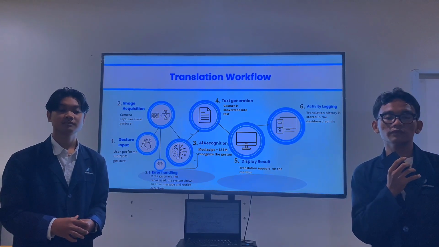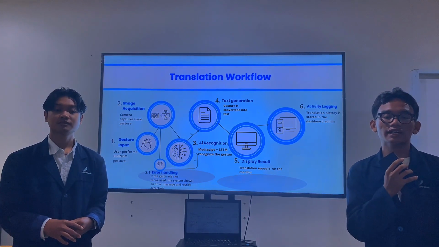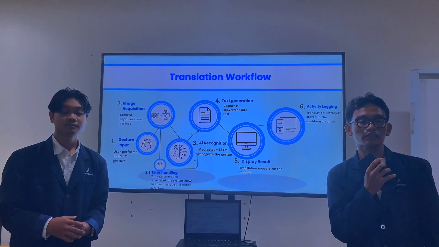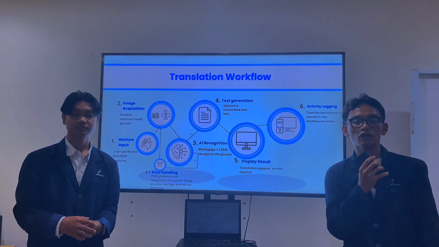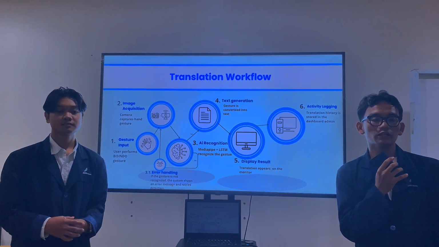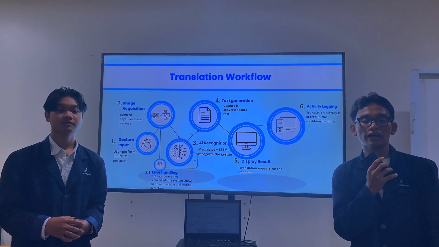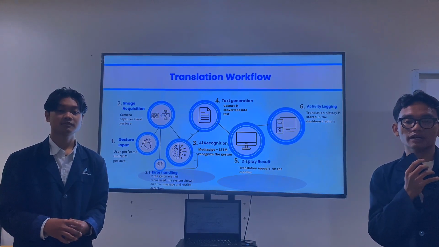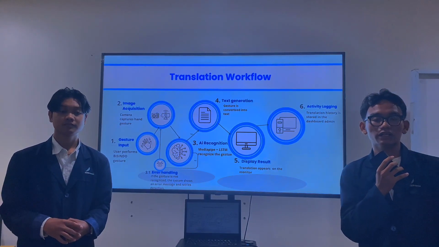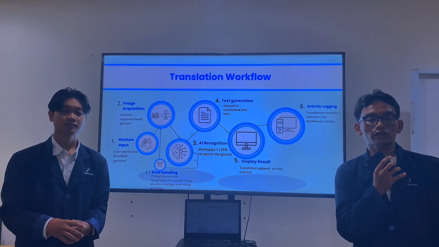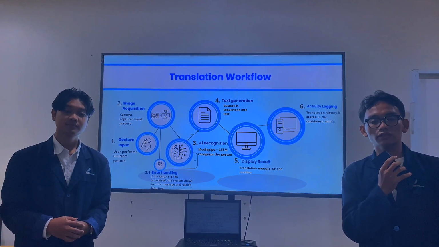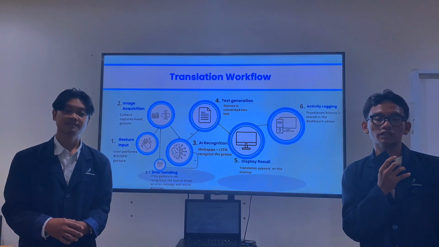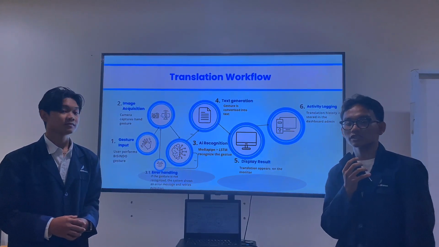This video stream is fed into the AI recognition model, where MediaPipe tracks 21 hand coordinates and the LSTM model interprets the motion. Built-in error handling ensures that unrecognized gestures trigger a retry. If the gesture is successfully recognized, text generation converts it into readable text, which is instantly displayed on the monitor or logged into our admin system.